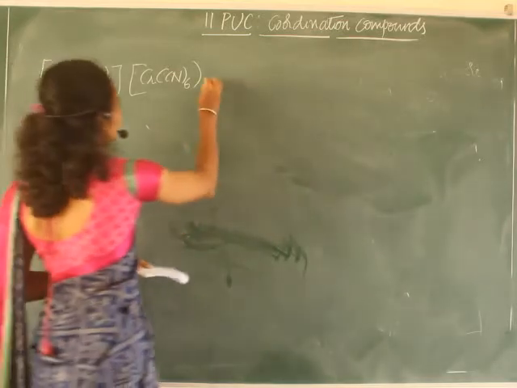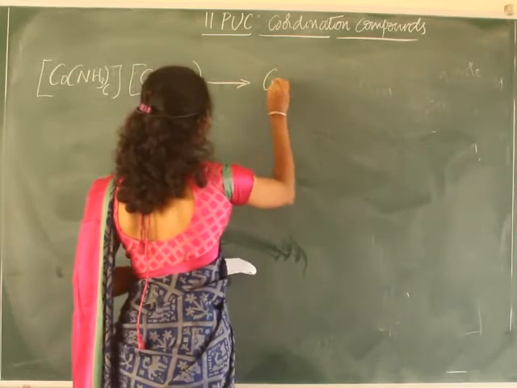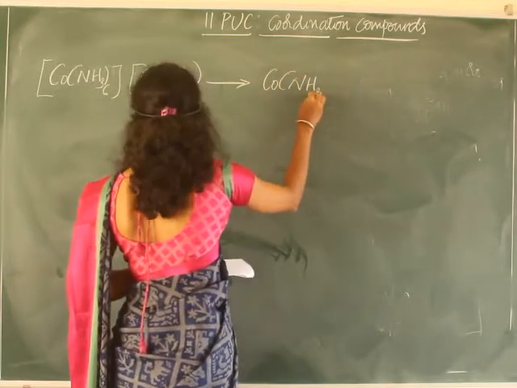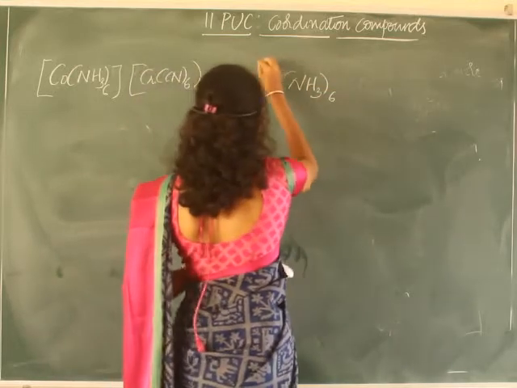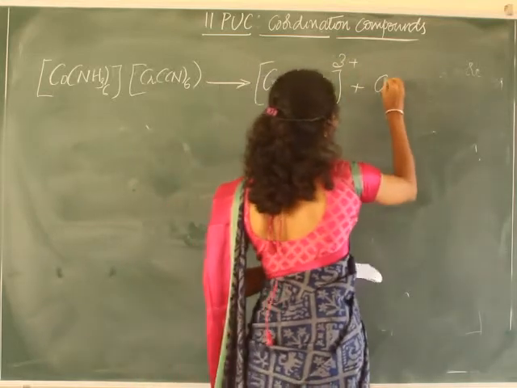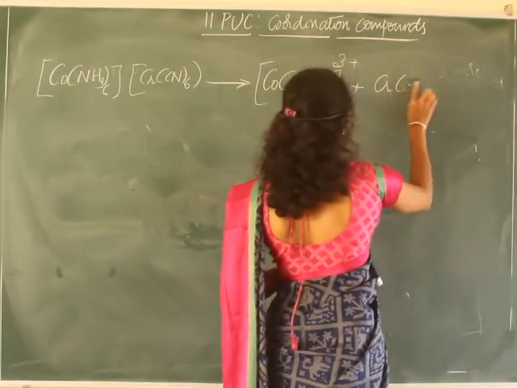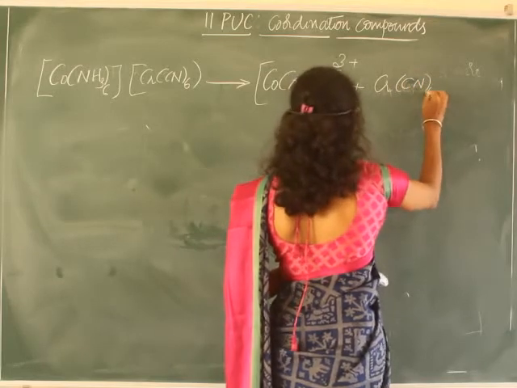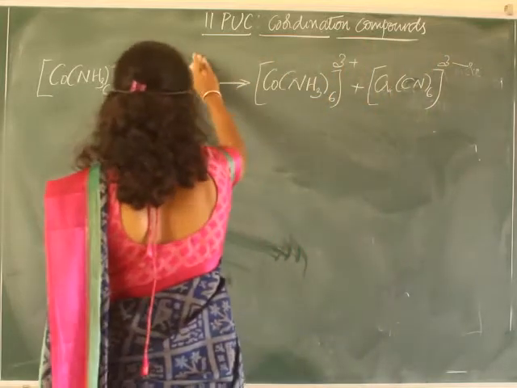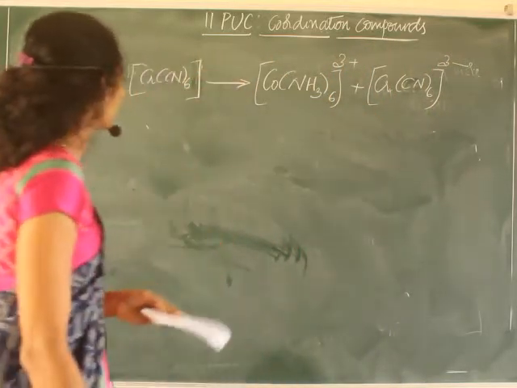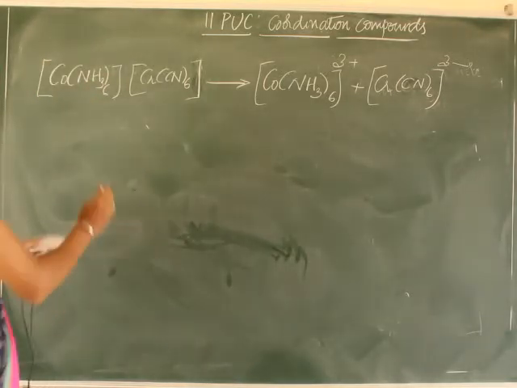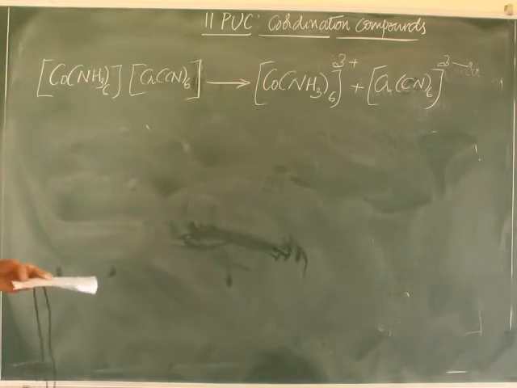And it gives [Co(NH3)6]3+ and [Cr(CN)6]3-. The square bracket is called the coordination sphere. You have to write inside the coordination sphere.